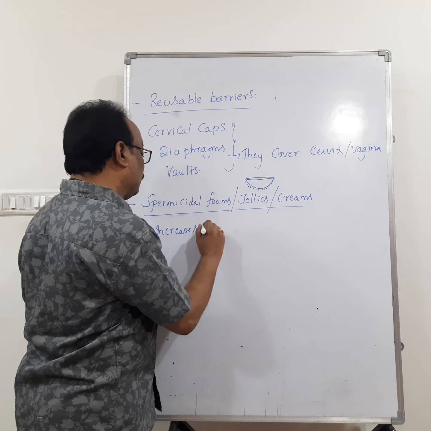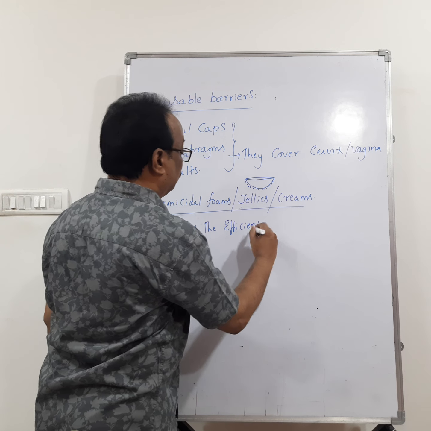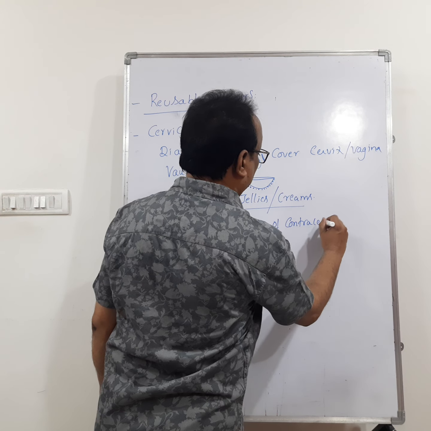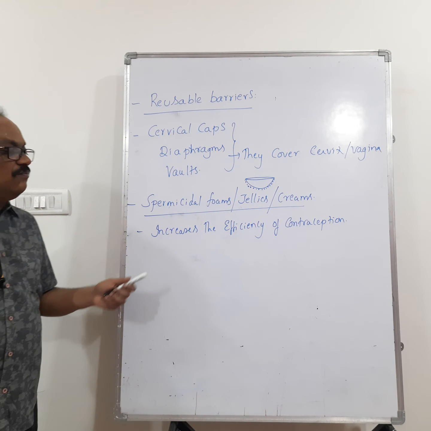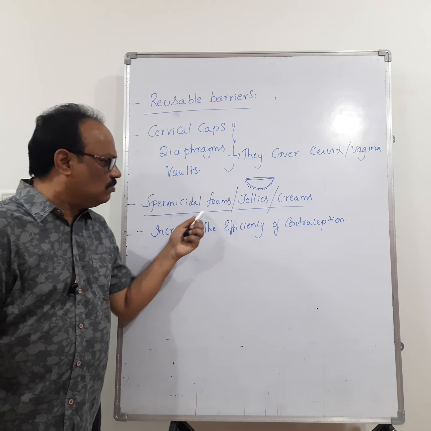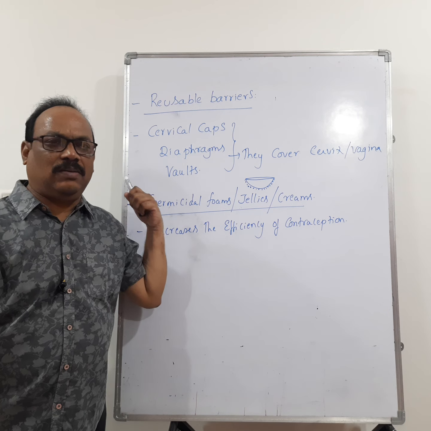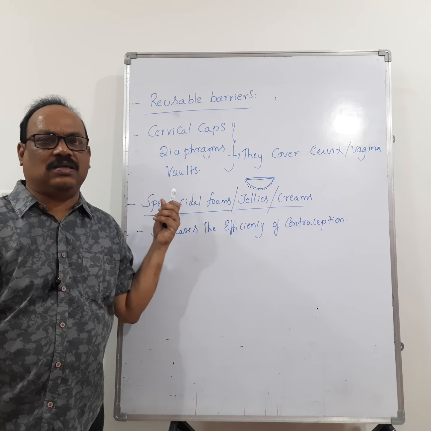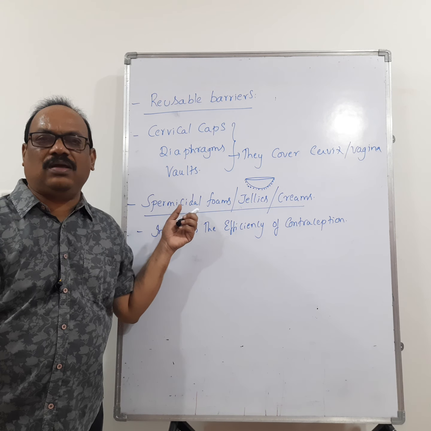What is the advantage of these spermicidal foams, jellies and creams? They increase the efficiency of contraception. That means the spermicidal foams, jellies and creams kill or phagocytize the sperms, or they decrease the motility of sperms.